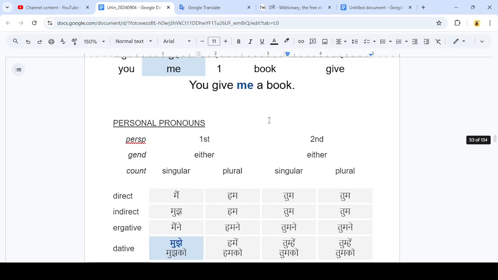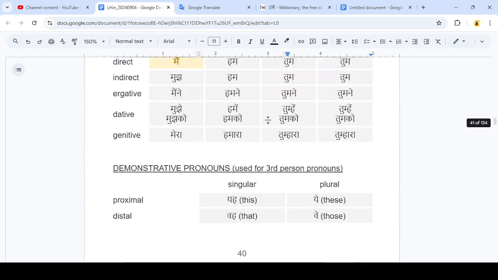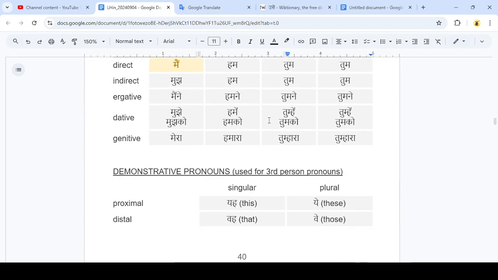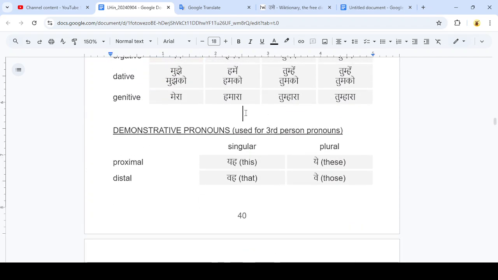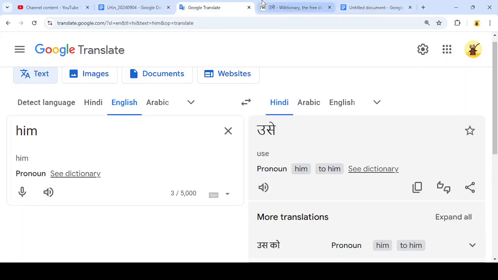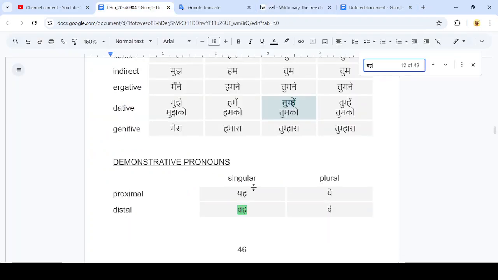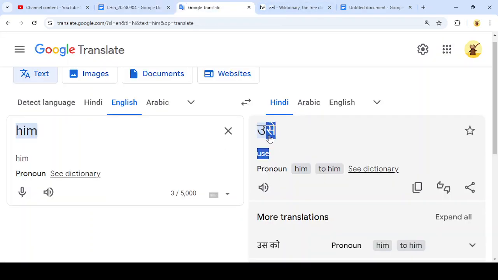Va, I believe, is, yeah, okay. So it's a different form of the singular distal demonstrative pronoun. This word use.